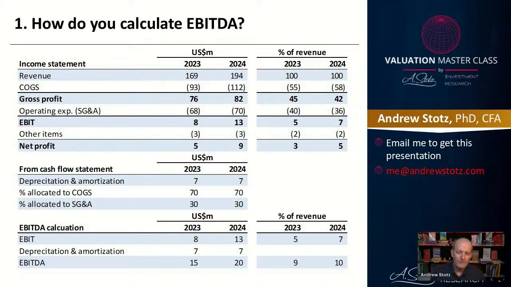Now, I've already shown you the percent allocated to cost of goods sold and percent allocated to SG&A, but we're not going to actually use that in this analysis. I just showed you that to give you an idea. We're just going to use a total depreciation and amortization, and we're going to add it back to the EBIT. And so when we do that, we get EBITDA of 15 and 20 for the period, and that's 9% of revenue and 10% of revenue. Okay, let me talk a little bit about this before we continue on.